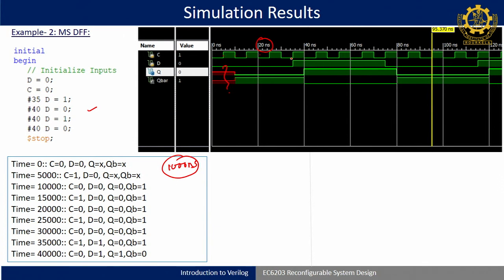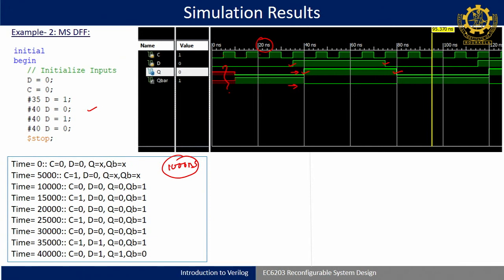Here D is rising from 0 to 1, and then at the negative edge triggering that is transferred. Similarly, here D becomes 1 to 0, and at the negative edge triggering that 1 to 0 happens, and you will see Q and Q bar are just opposite of each other.